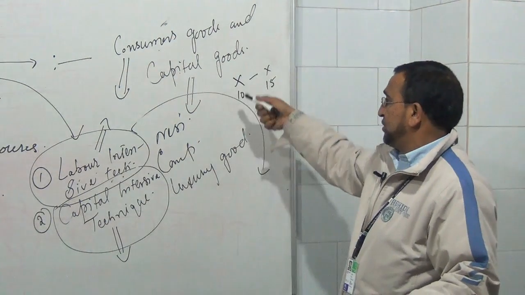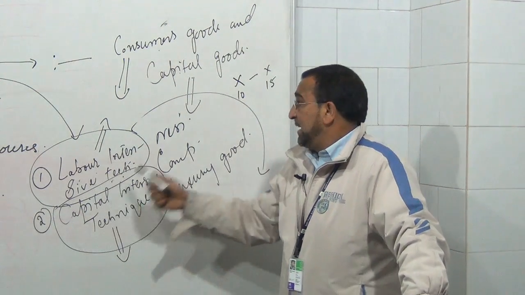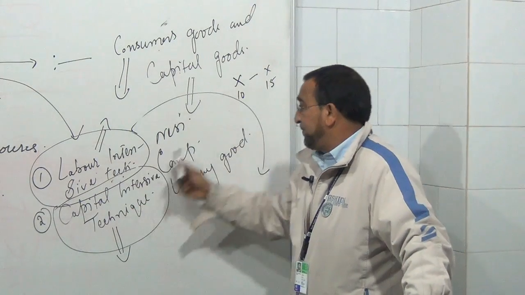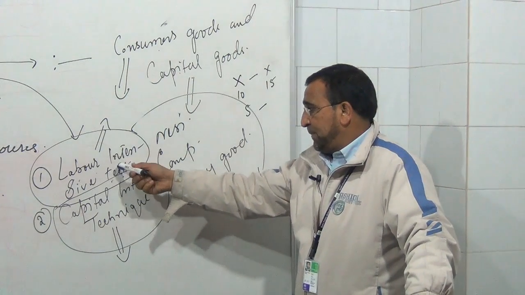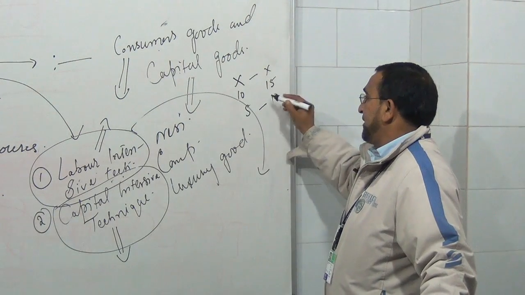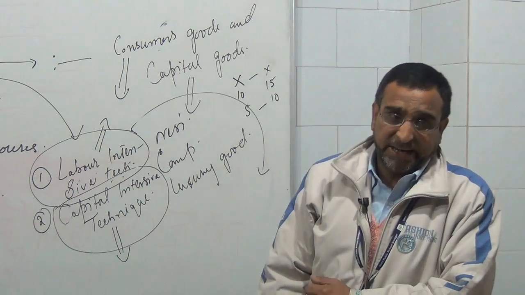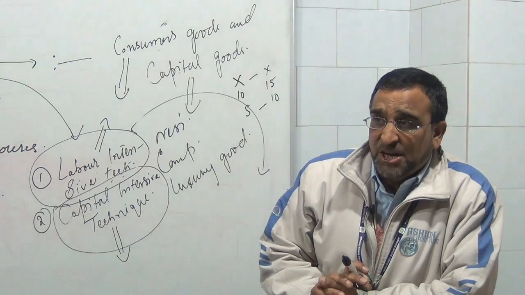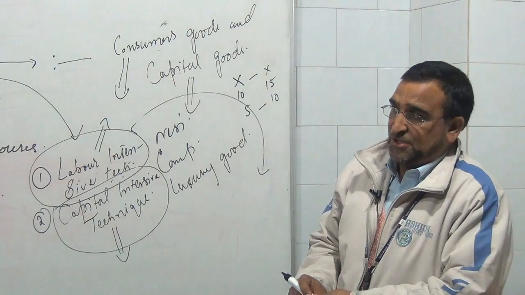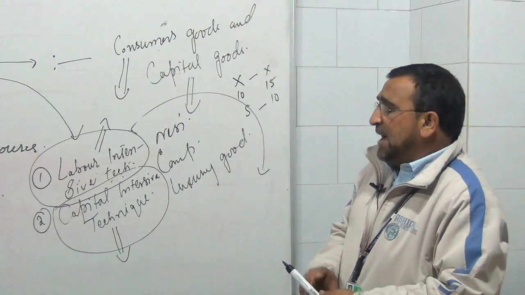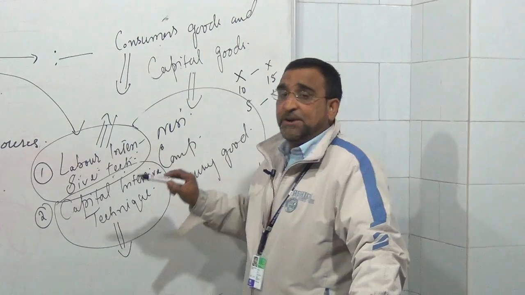And same is the situation if we know that by producing commodity X with the help of capital, its price will be ₹5, and if we produce with labor, its price will be ₹10. So it is better to produce with the capital intensive technique. These are the two techniques which we are utilizing in order to produce goods and services. So an economy has to decide: if we have a labor abundant country, then it is better to produce with labor intensive technique.